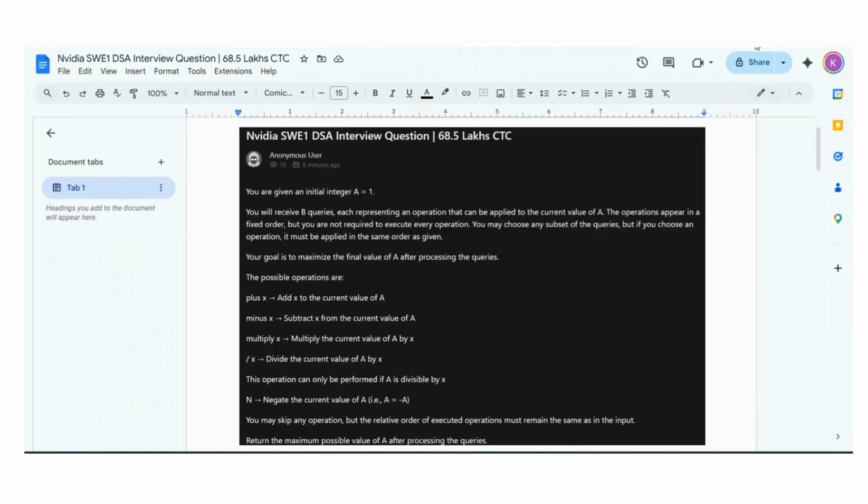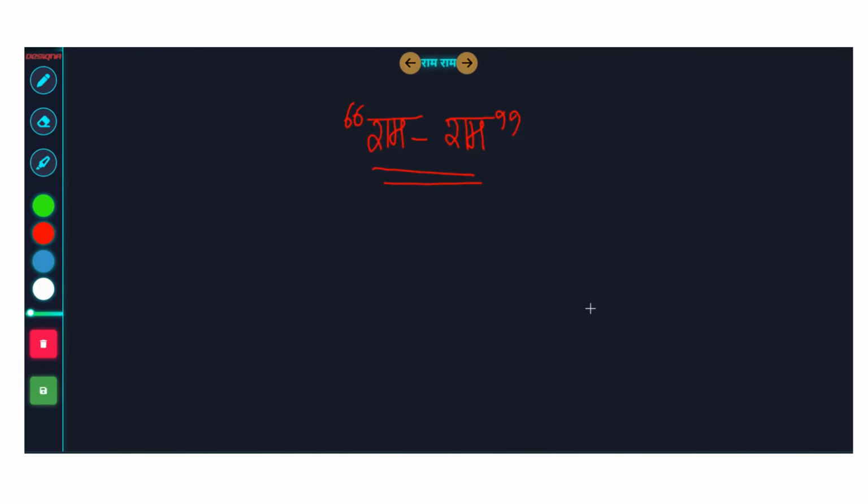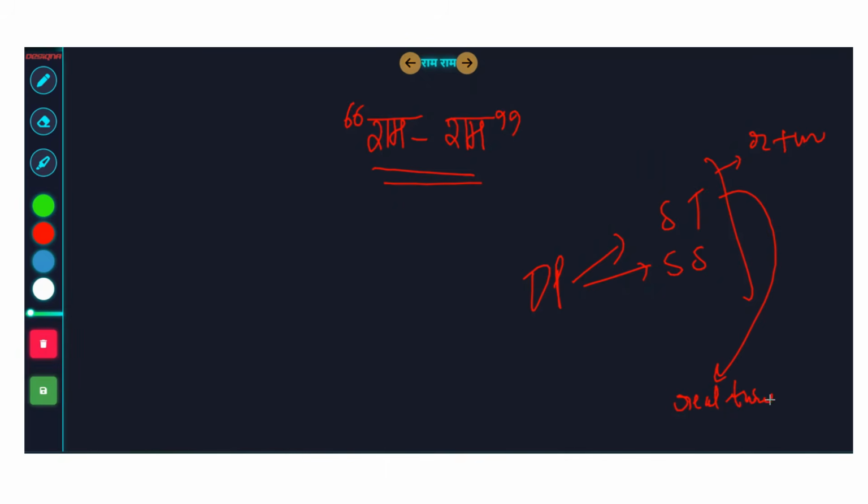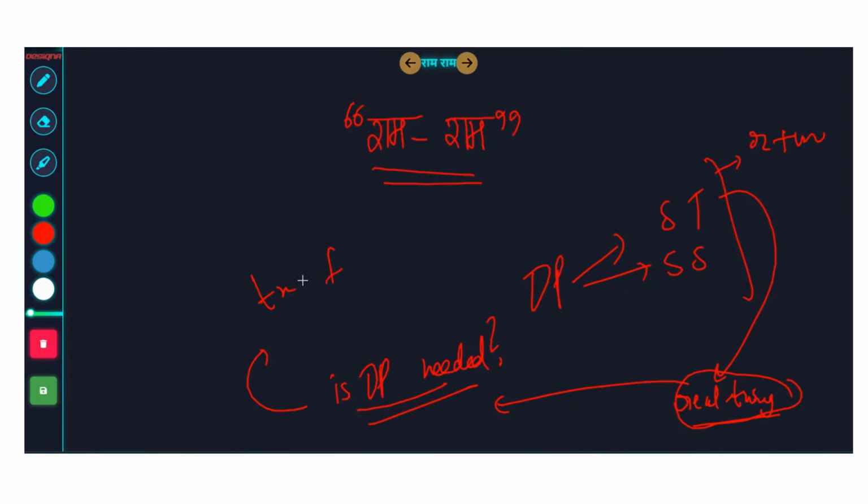In most cases, people study dynamic programming from standard tutorials and standard sheets, and then they get stuck on the recursion part and the memoization part. They never figure out that the real thing in dynamic programming is being able to realize whether DP is needed or not. And if DP is needed, what should be the transition formulas and what should be the states which we need to make? These two things are the most core important things.